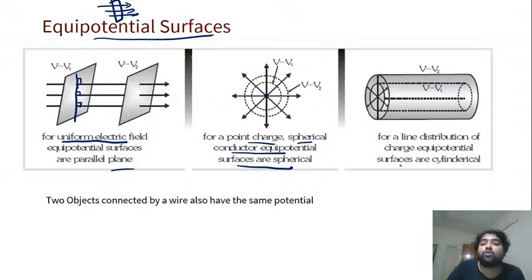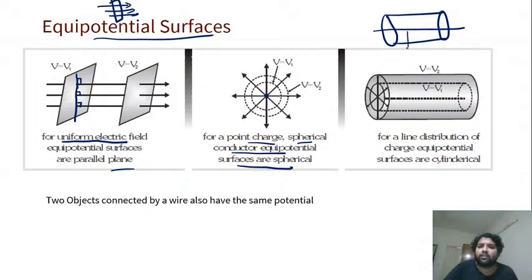For a line distribution or cylindrical distribution of charge, the field will always be perpendicular. Along this direction, the field will be exactly out. So this whole thing will be equipotential. Simple, right? Two objects connected by one more thing.